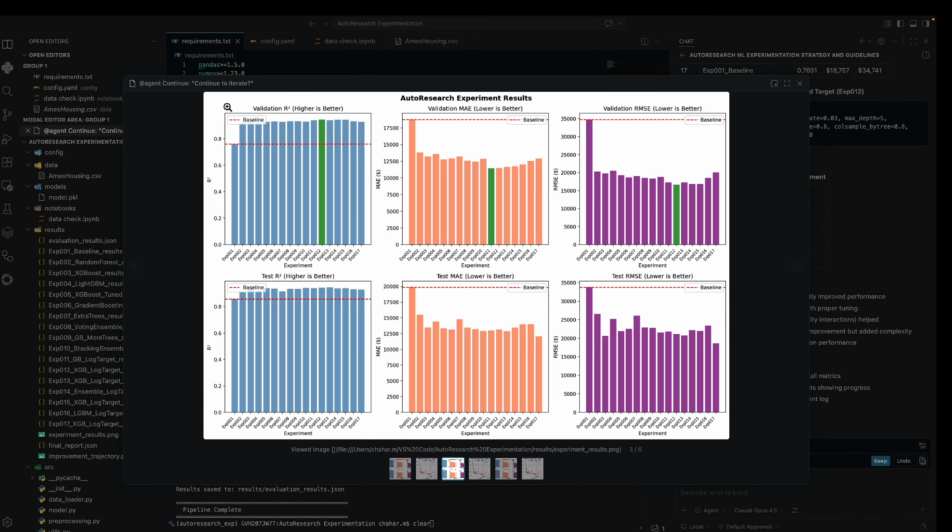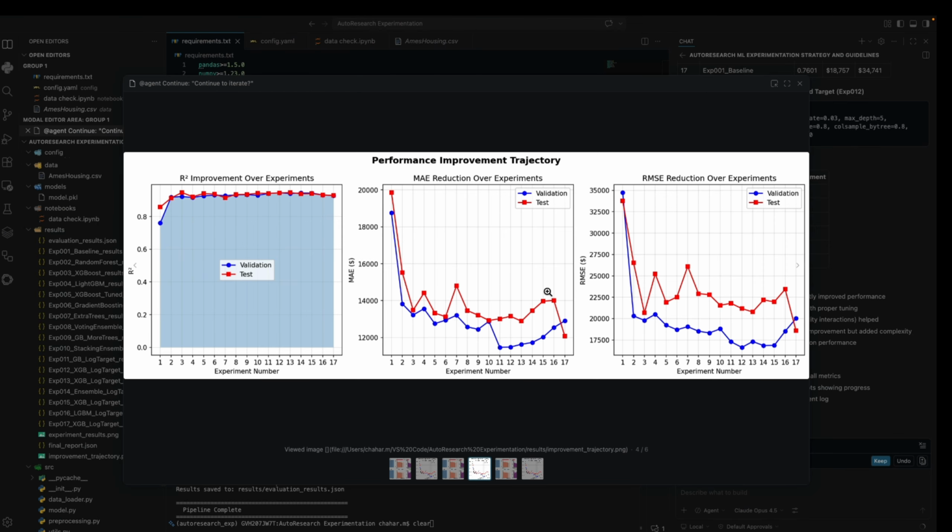So this is one. If I see another chart, so this was this. So this is interesting. It is showing the overall experimentation: what my validation and test set MAE, RMSE, and R square are.